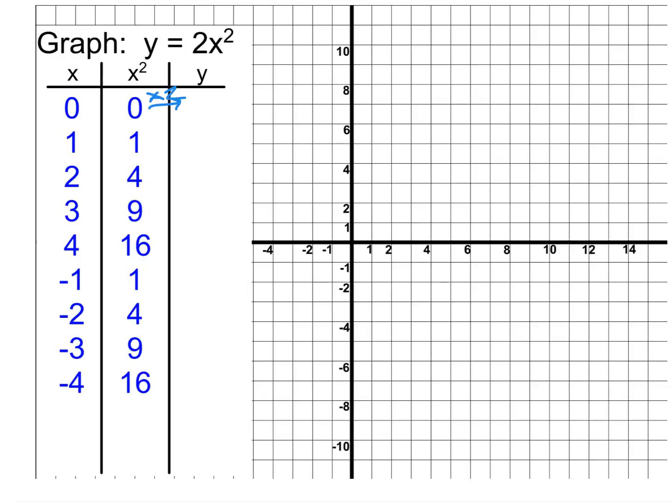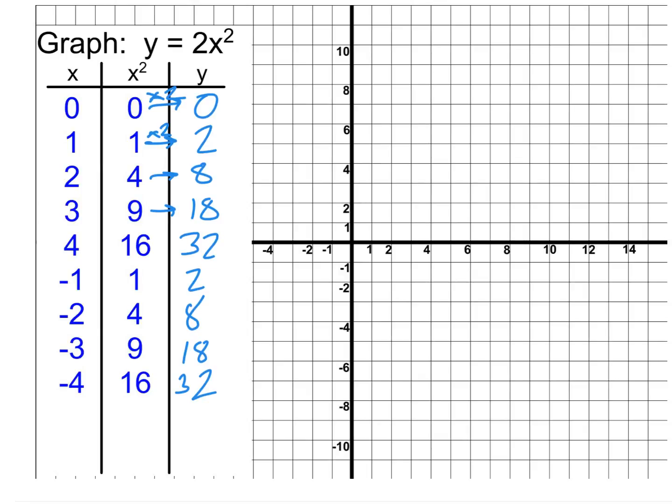So 0 times 2 is, well, 0. Then I'm going to do 1 times 2. 1 times 2 is 2. This is complex math, isn't it? All right, then we do 4 times 2. That becomes an 8. 9 times 2, 18. 16 times 2 is 32. Basically, we're taking each of the normal y values, whatever we normally go up by, and we're multiplying that by 2 here. That's the effect of that 2 out front.